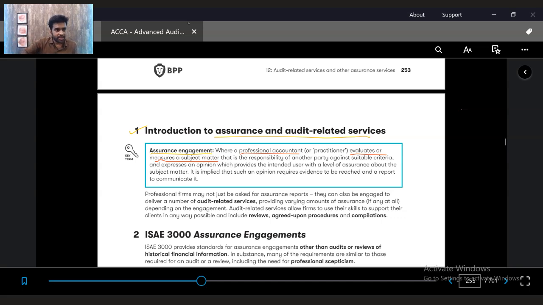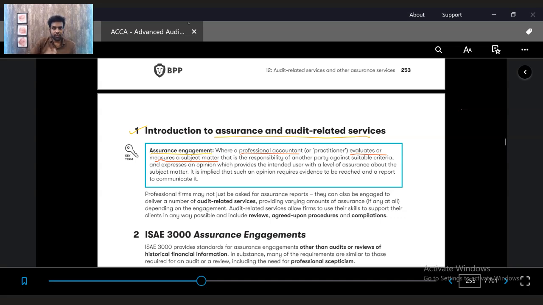In an audit engagement, the practitioner is evaluating the financial statements. Likewise, there are multiple things the auditor, the practitioner, might evaluate. It could be the financial statement, the forecast of the company, the past taxation of the company, internal controls and systems, IT of the company, performance, customer performance reviews of the company, or the operations part of the company, etc. So ultimately an assurance engagement is a broader term.